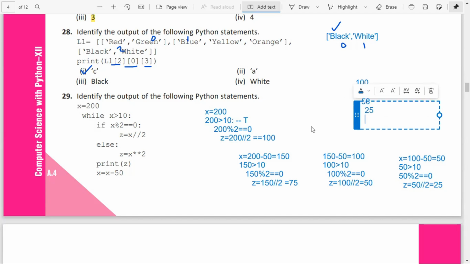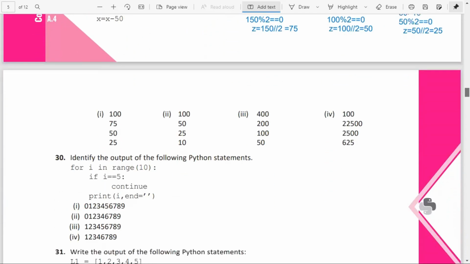Now x equal to x minus 50, that is 50 minus 50, that is 0. 0 greater than 10 is false, so it will come out of the loop. So this is the answer: 100, 75, 50 and 25. So option 1 is the correct answer.